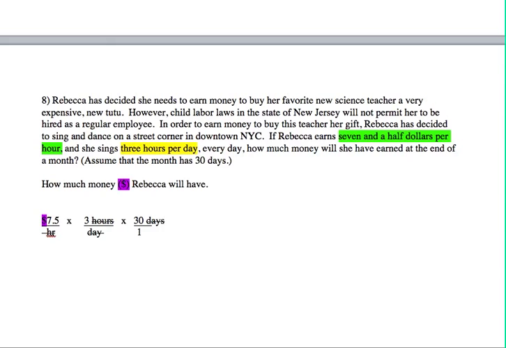So when we do the math, 7.5 times 3 times 30, we get $675 in order to buy that new tutu. That should be one really nice tutu.